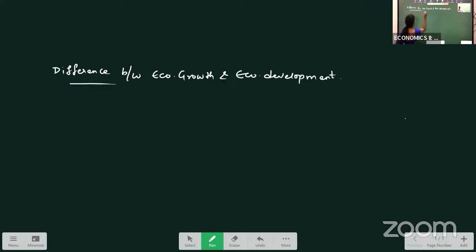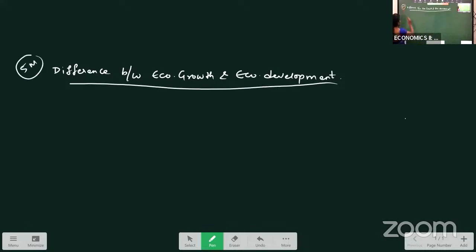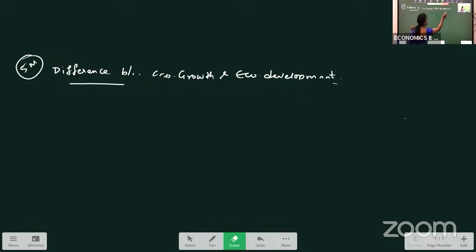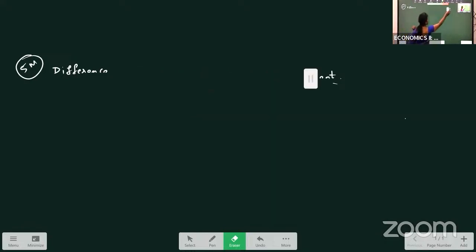This question has 5 marks weightage. A few years back, they gave this question for 10 marks also. Before going into detail, first let us see what economic growth and economic development are.